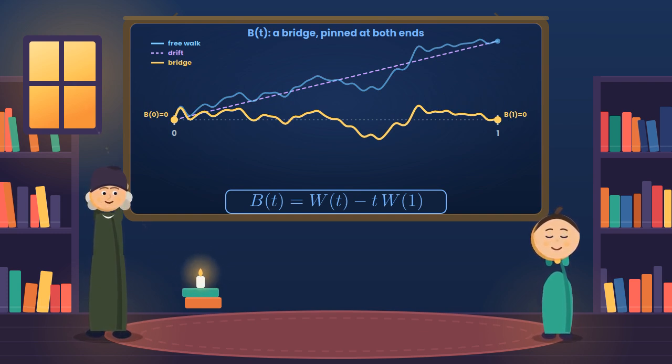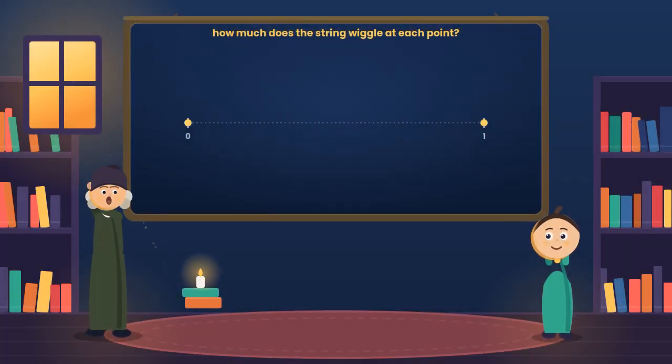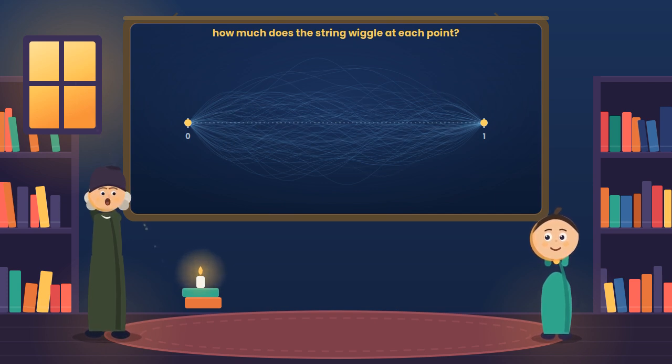So how much does our string actually wiggle at each point? Forget the algebra, let's just watch. Here are many random strings at once, every single one pinned at the same 2 ends. Watch closely. Right beside each pin, every string is pulled tight to 0. There's barely any room to move. But out in the middle, far from both pins, they swing wide open. So the wiggle is tiny near the ends and largest in the middle.